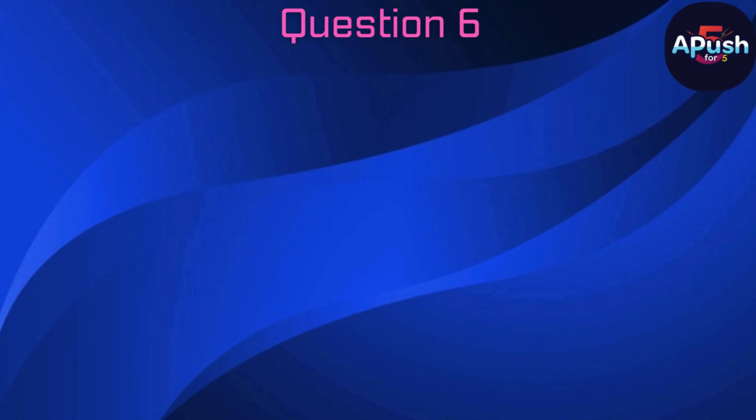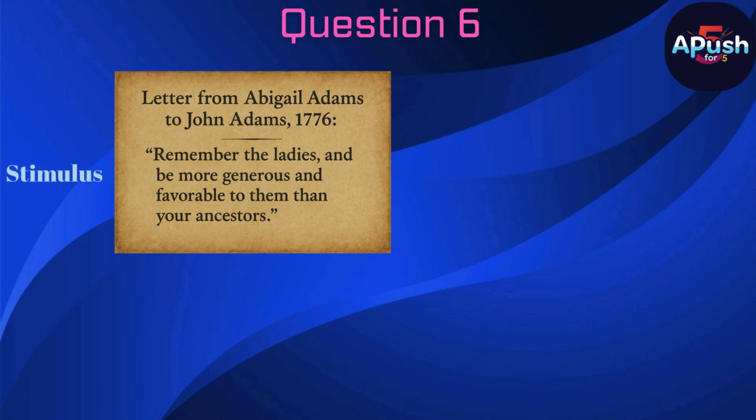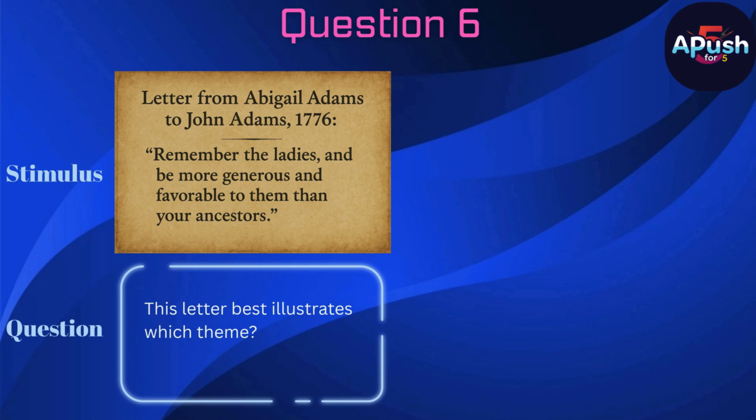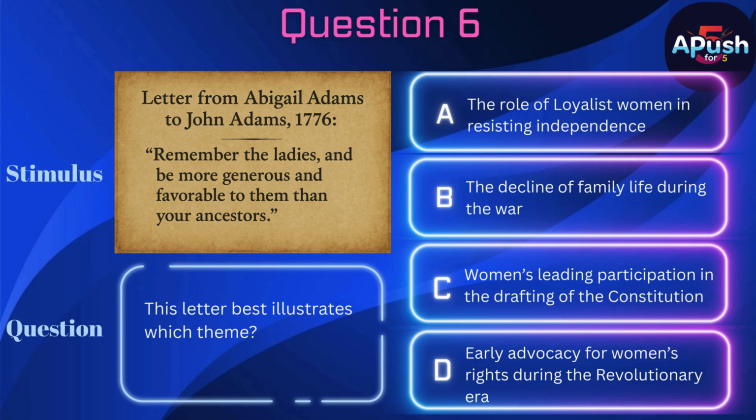Question 6. Stimulus. Letter from Abigail Adams to John Adams, 1776. Remember the ladies and be more generous and favorable to them than your ancestors. Question. This letter best illustrates which theme? A. The role of Loyalist women in resisting independence. B. The decline of family life during the war. C. Women's leading participation in the drafting of the Constitution. D. Early advocacy for women's rights during the Revolutionary era.